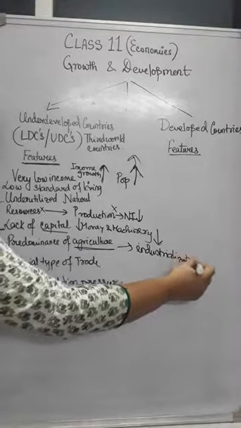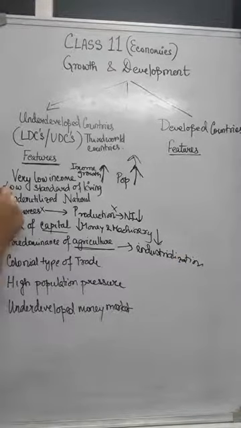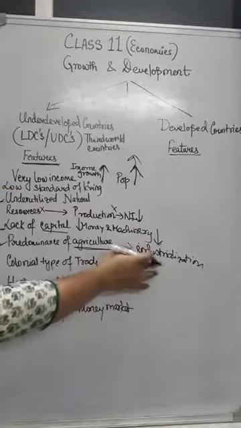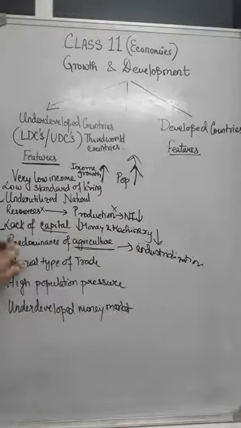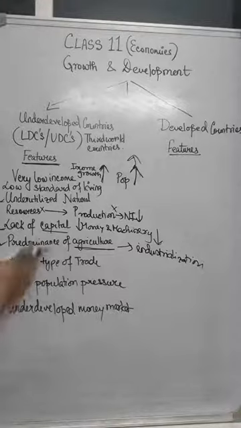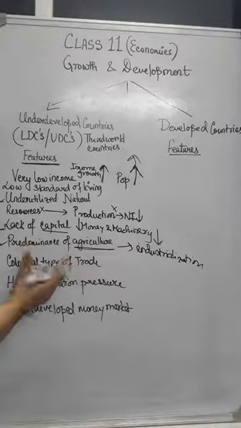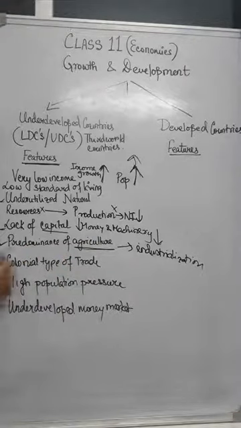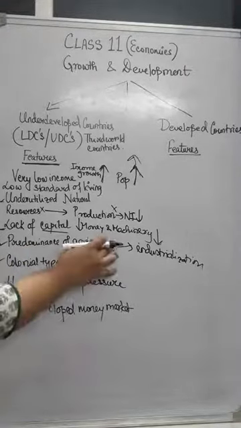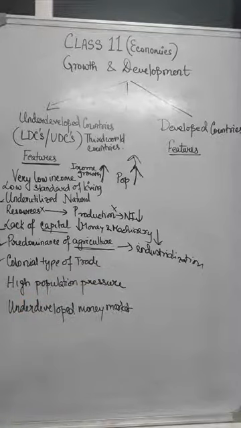So for industrialization you need resources, but resources are underutilized. For industrialization you need enough capital, money as well as machines. That is also lacking over here. So what is remaining? To focus on agriculture or farming activities, then colonial type of trade. Now when I said that they mainly concentrate on agriculture, obviously the agricultural production will be more over here.